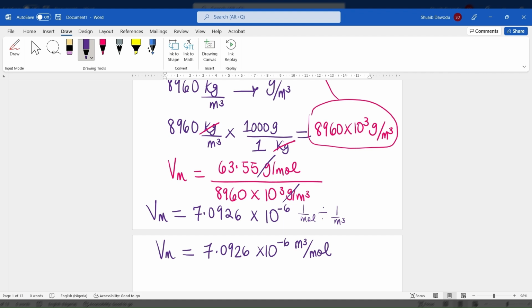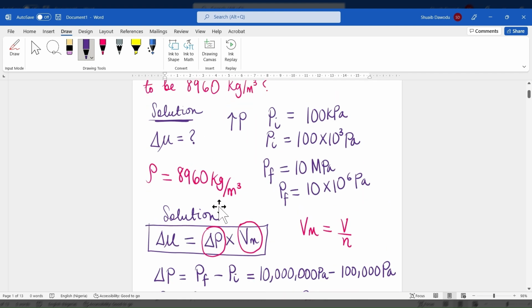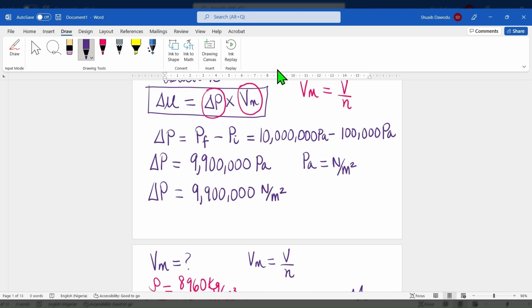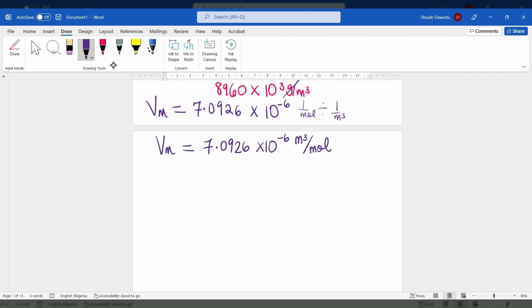And I want to quickly mention something. We've done some calculations, but I don't want anyone to get tired and confused. What we've just done is determine the change in pressure, as well as determine the molar volume. We actually haven't found what we're supposed to look for, which is the change in chemical potential. So we can now write the change in chemical potential, which we know to be change in pressure times molar volume.